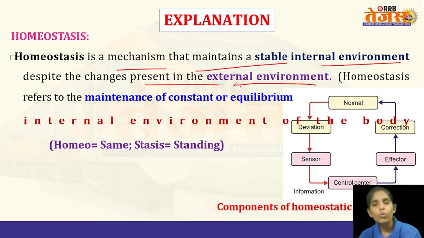What our body will do is try to conserve the heat so that it doesn't face hypothermia, it doesn't become much cold.